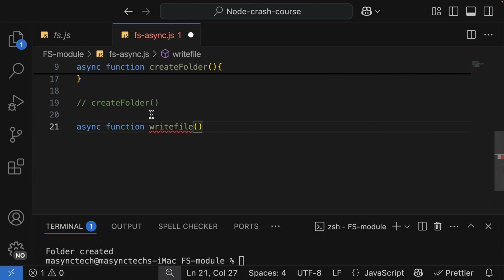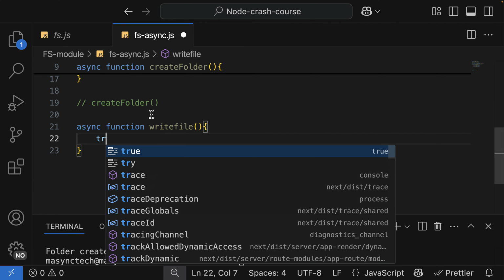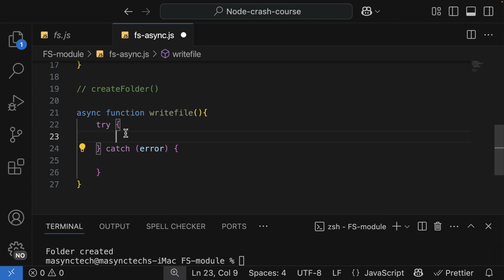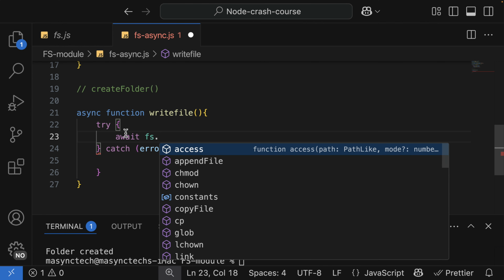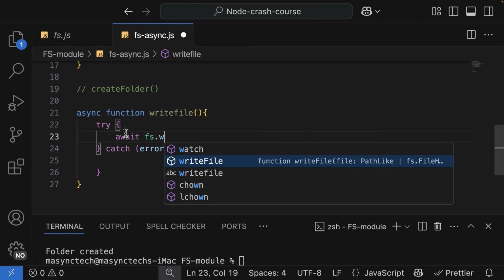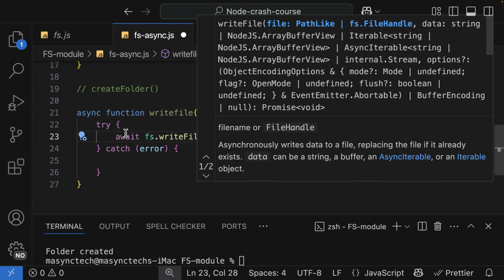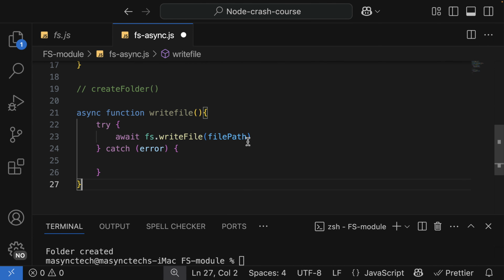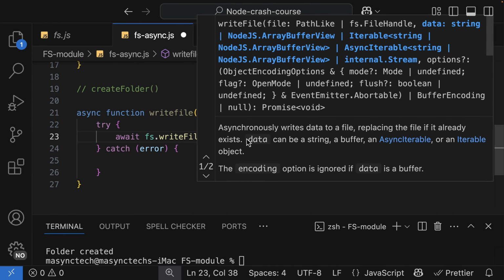You can name it whatever you want, and then try and catch block. In the try, we are going to await the fs module dot writeFile. Not writeFileSync, but instead writeFile, which is asynchronous, and the file path that I want to create, and then the content on that file.